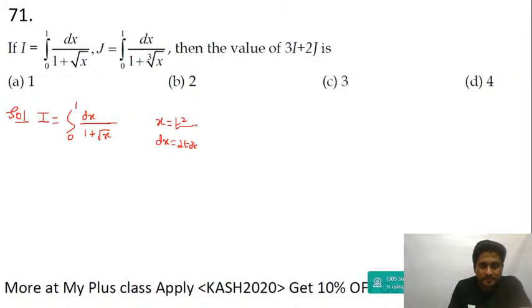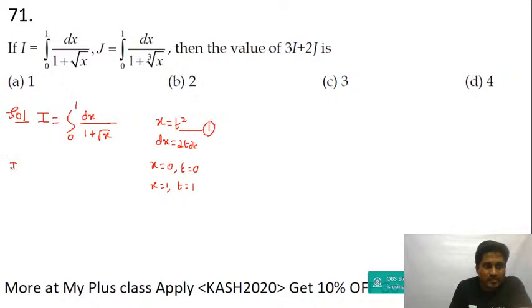Even the limits will change. Call this equation 1. When x is equal to 0, you get t is equal to 0. When x is equal to 1, t is equal to 1.